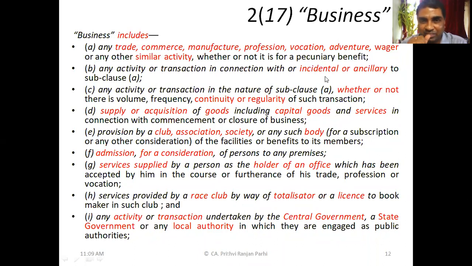For example, let us say you are carrying out some kind of profession. Let us say you are a doctor. You may be carrying out the profession, seeing your patients and prescribing something, but incidentally, you are also selling medicine. The selling of medicine may be incidental or ancillary to your profession. So if that is business, this incidental or ancillary activity is also business.